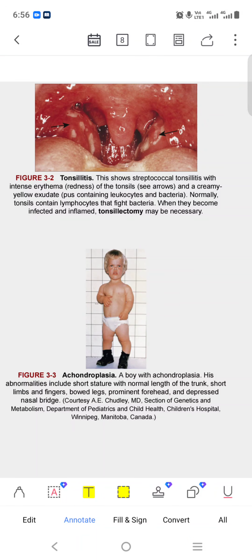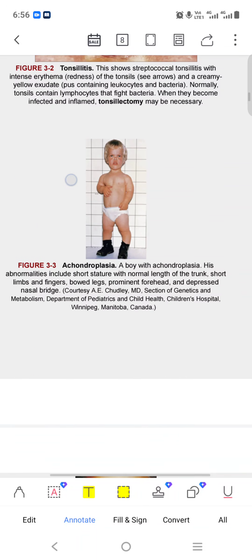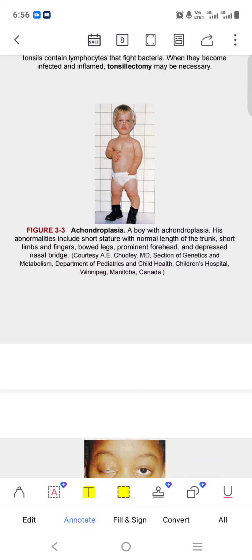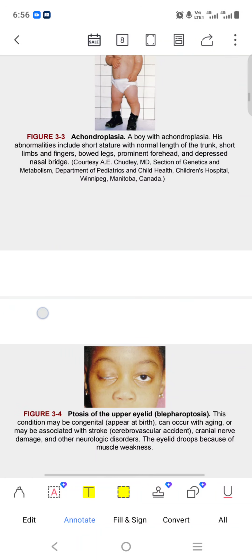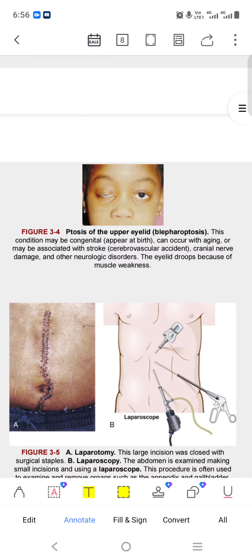Tonsillitis means inflammation of the tonsil. Tonsillectomy means just removing the tonsil area. Achondroplasia. Achondroplasia. It is a kind of boy with achondroplasia. His abnormality includes short stature, normal length. Okay. Ptosis, our eye has become closed completely. Okay. Ptosis we have seen. Ptosis of the upper eyelid, blepharoptosis.